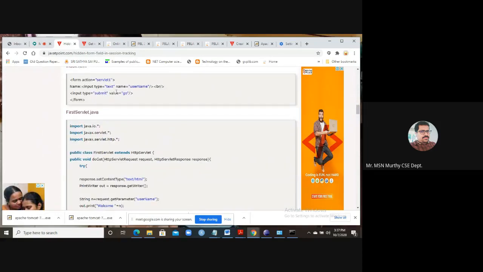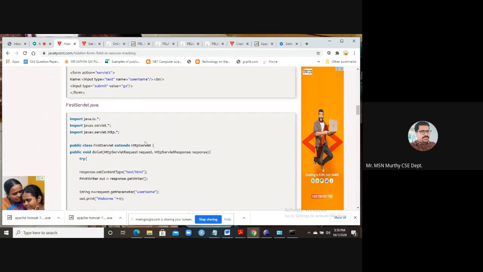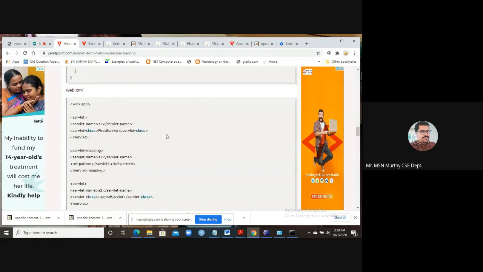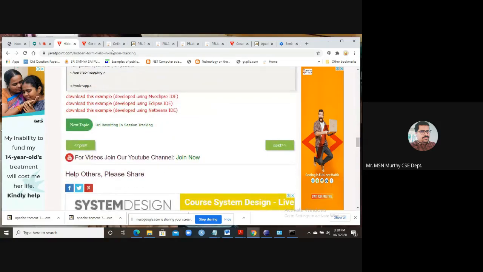So input type equal to text, username, password, username and a submit button is there. So the response is in the form of hidden, the name is uname. So this is sufficient for the practice.